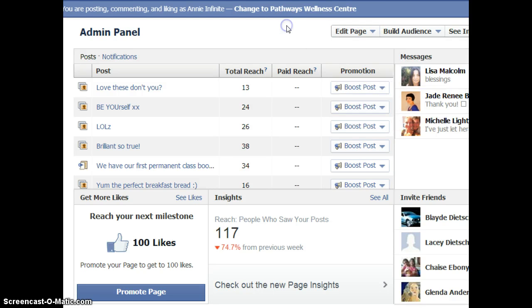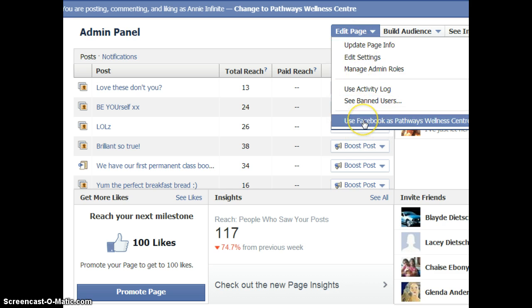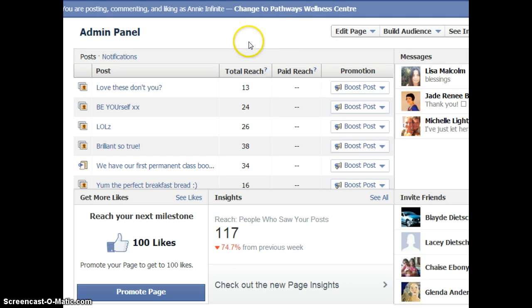I hope that's made it clear. If you're stuck, remember, you need to look at this before you start playing around. Make sure that you're posting, commenting and liking as you all the time in this setting. Never use this setting at all. If you're stuck there, change back now and then only use this setting to change between your page and you from this point on. Hope that makes sense. If it doesn't, feel free to ask me some more questions and I'll check back with you later.